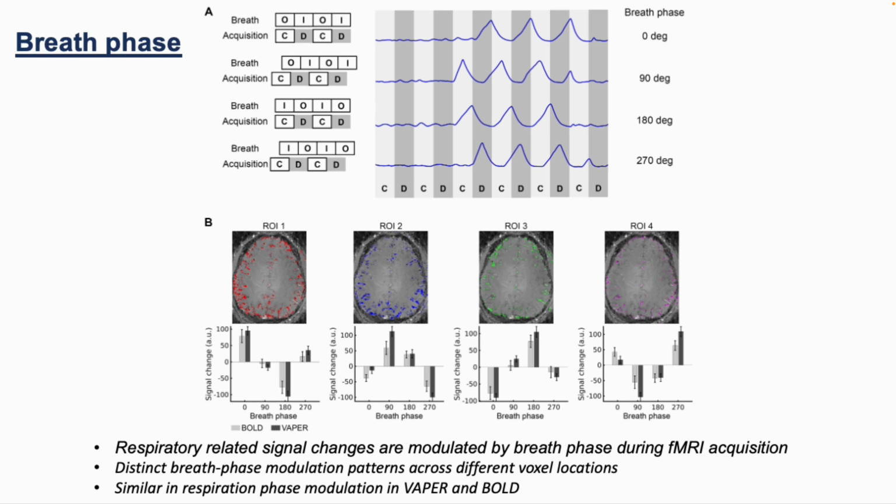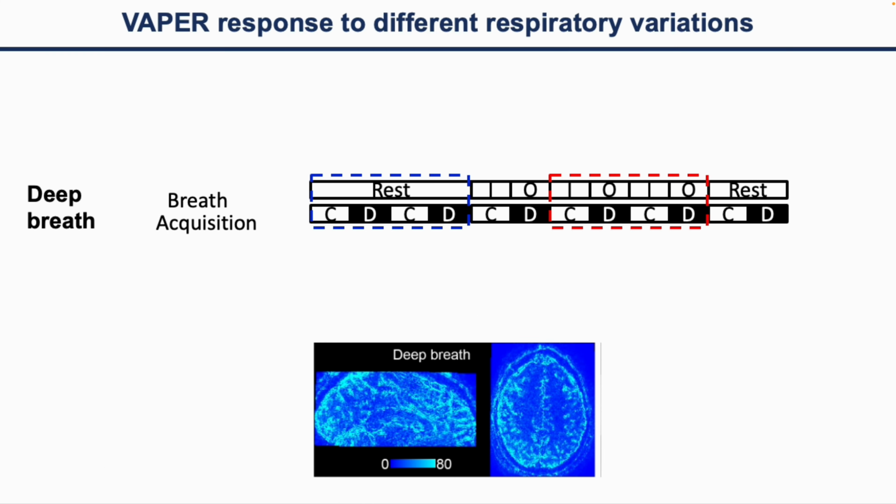In different voxels, these breath phase modulation patterns vary a lot, and we also see a similar respiration phase modulation in VAPER and BOLD. We combine the respiration-induced signal change across different deep breath phases and generate a respiration-effect map as here.